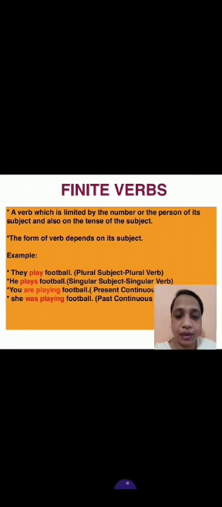Subject, person, number and tense. Look at the tense. You are playing football. It is present continuous tense. The verb you can see, are playing, changes as per the tense. Next, she was playing football. Was playing is past continuous. Here again the verb form changes as per the tense. The verbs which change as per the subject, person, tense and number are finite verbs.